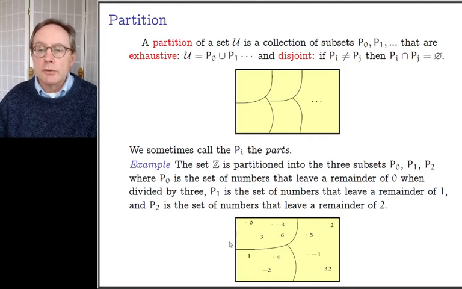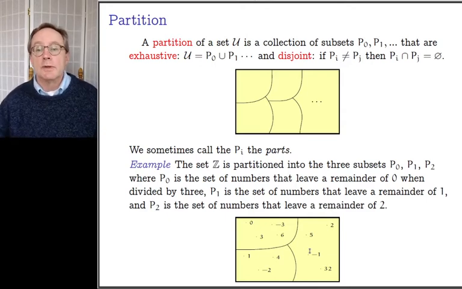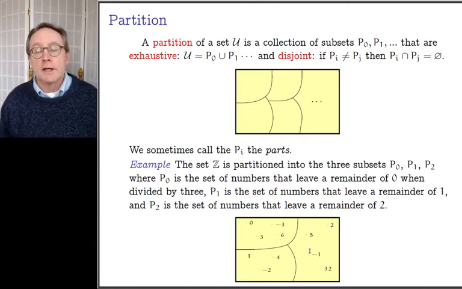So I've split the universe of all numbers up into the three possible things that can happen: case 0, case 1, case 2. And so in some very small way, in some sense, I completely understand everything that can happen with the integers with respect to remainder of when divided by 3-ness. It wasn't very hard to do, but nonetheless, in some sense, I've broken the universe up into everything that can happen.